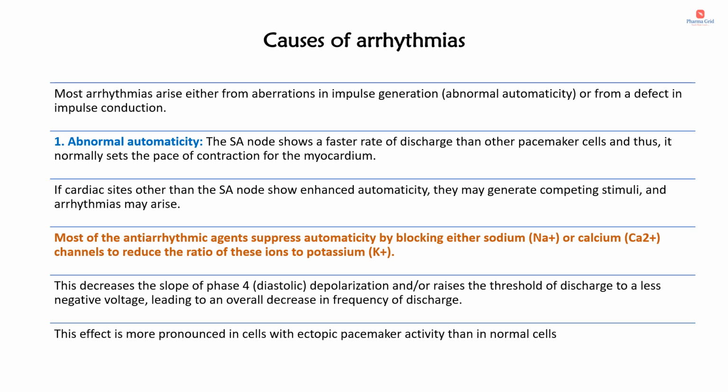Most of the antiarrhythmic agents suppress automaticity by blocking either sodium or calcium channels to reduce the ratio of these ions to potassium. Already we have seen the action potentials. So what are all the ions involved in the action potentials? These are the major areas where the antiarrhythmic agents will work, so that will be very easy for us to understand about the antiarrhythmic agents. This decreases the slope of phase 4, that is diastolic depolarization, and or raises the threshold of discharge to a less negative voltage, leading to an overall decrease in frequency of discharge. This effect is more pronounced in cells with ectopic pacemaker activity than in normal cells.